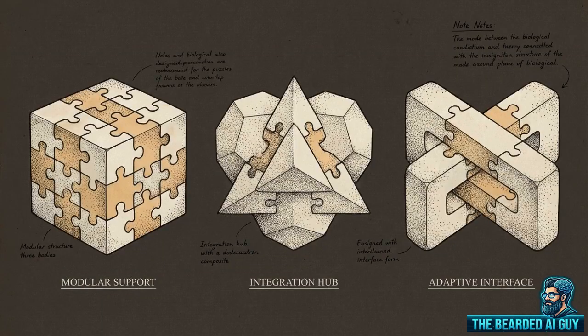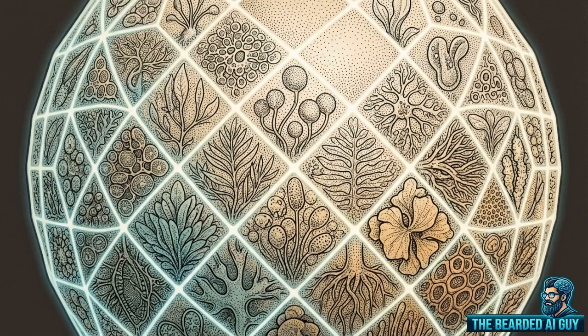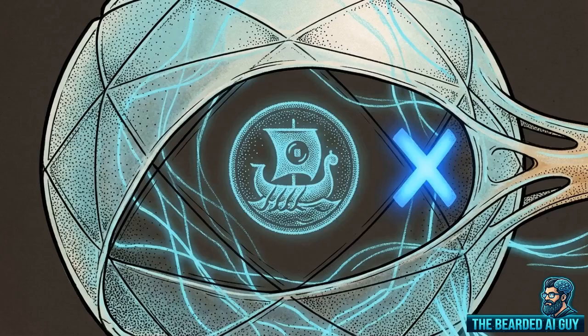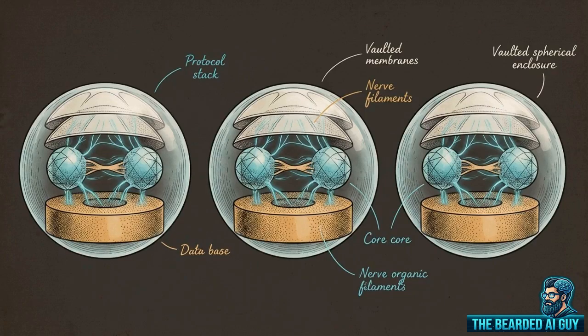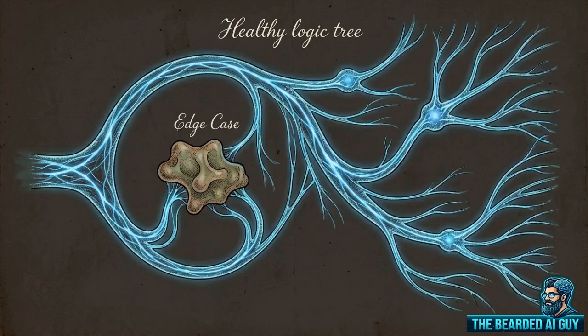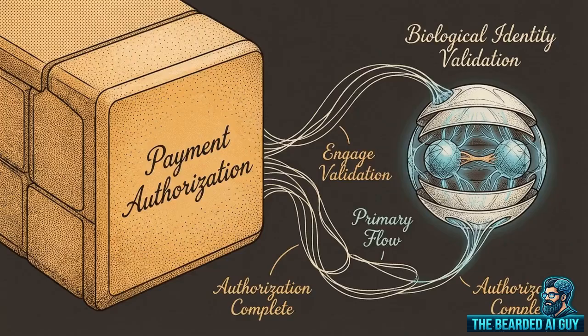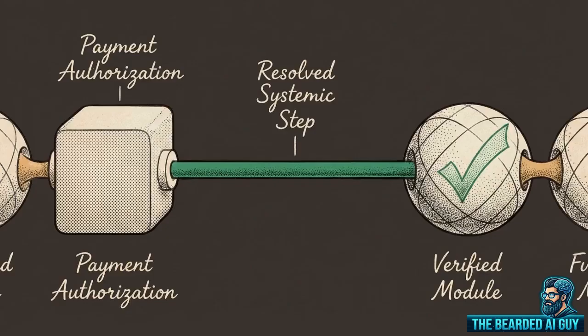UCP's primary architectural advantage is composability. It decomposes a monolithic checkout process into independently versioned capabilities. Catalog lookup, order creation, and checkout execution are modular, isolated functions. This composability allows an agent to navigate complex edge cases. If a merchant requires strict identity linking or complex payment authorization constraints, the agent can call those specific capabilities without breaking the rest of the transaction flow.